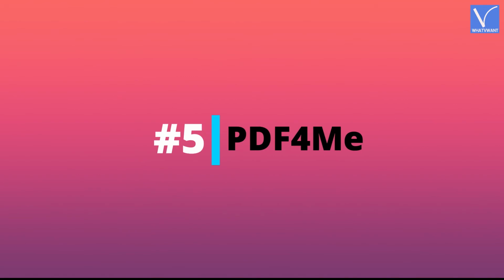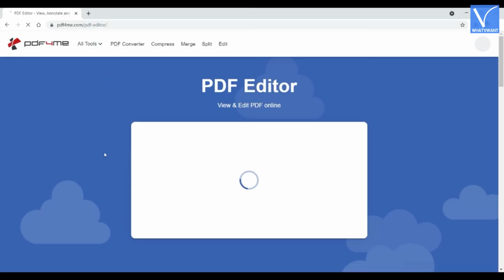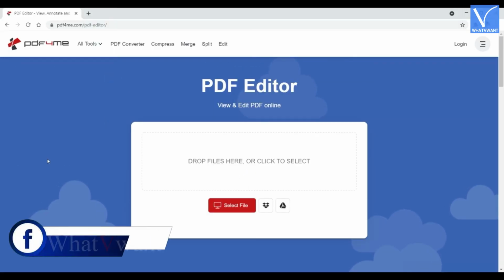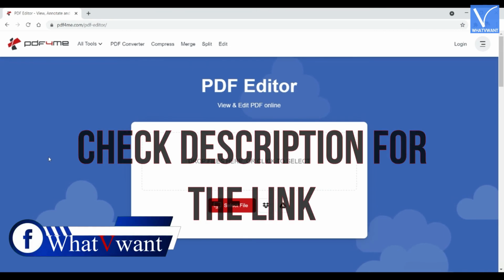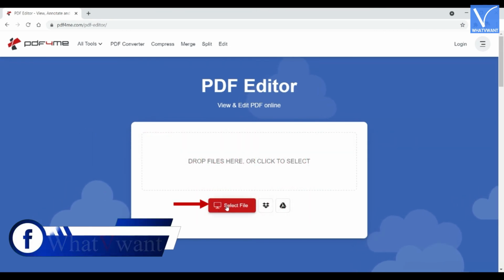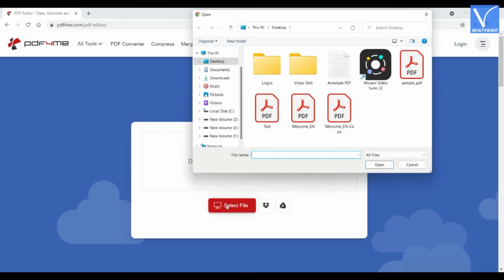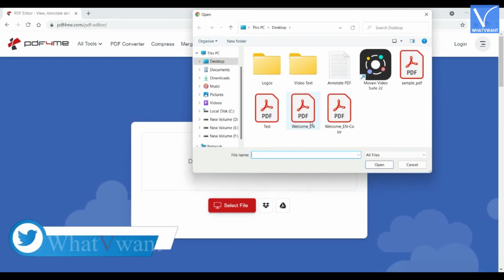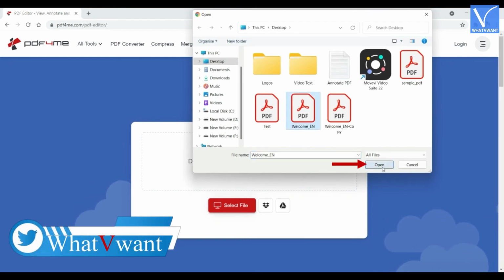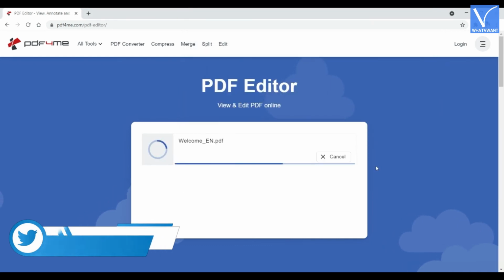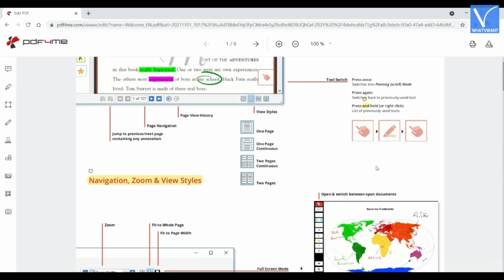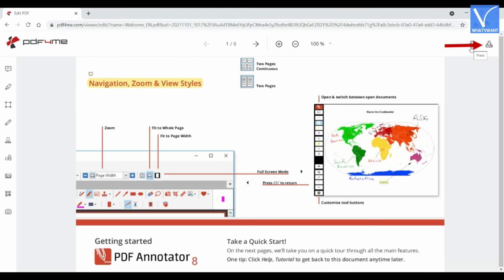Number 5. PDF4me. Visit the PDF4me official site. Check description for the link. Click on the Select File option. A window will pop up. Choose the file from that window and click on Open. After importing, tools are seen on the left side of the window. Annotate the PDF using those tools. Later click on the Download option located at the top right corner. Then, the file starts downloading.